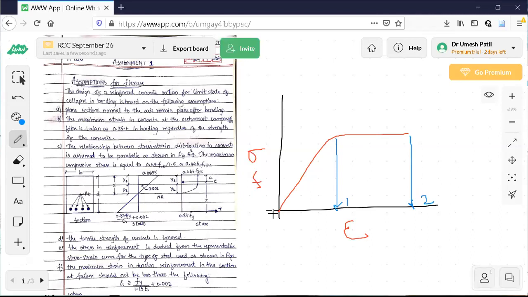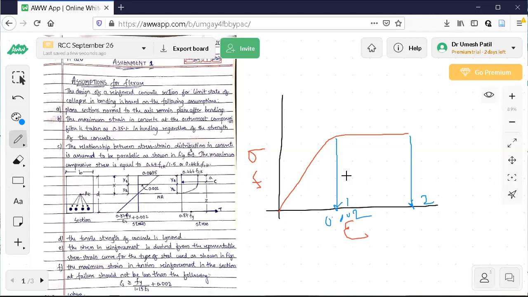Now this is the origin. From this to this, at what strain is the parabolic portion ending? That is 0.002. It means the parabolic portion of the stress strain diagram of concrete ends corresponding to a strain of 0.002.